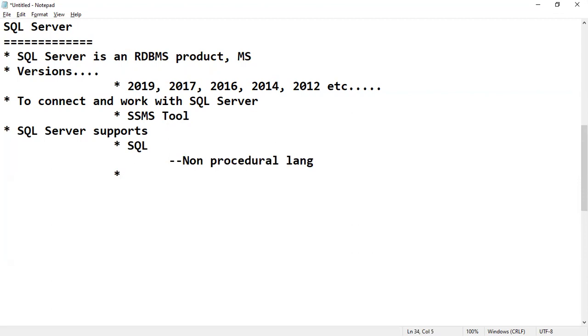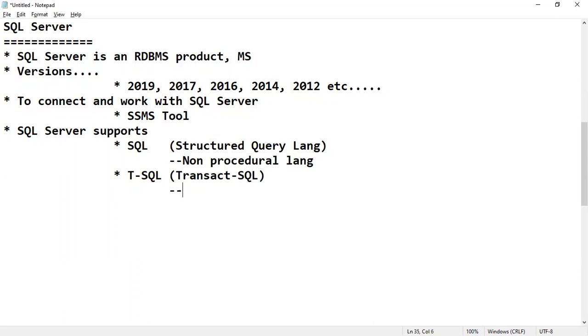For programming purposes, SQL Server supports T-SQL, which is Transact Structured Query Language.